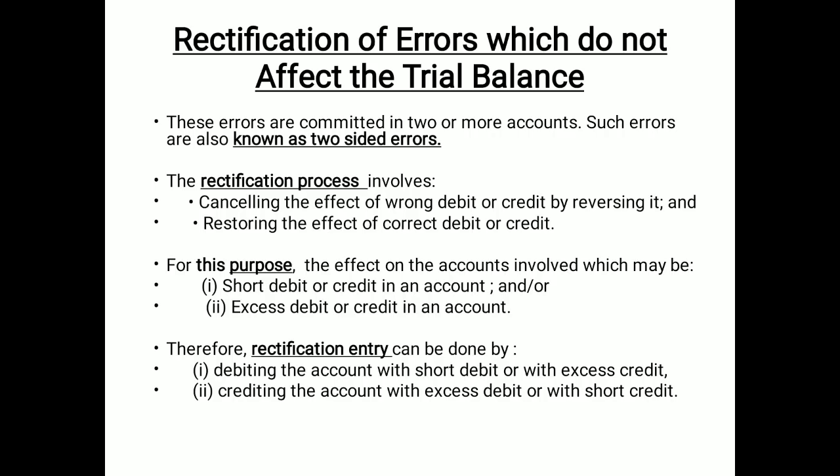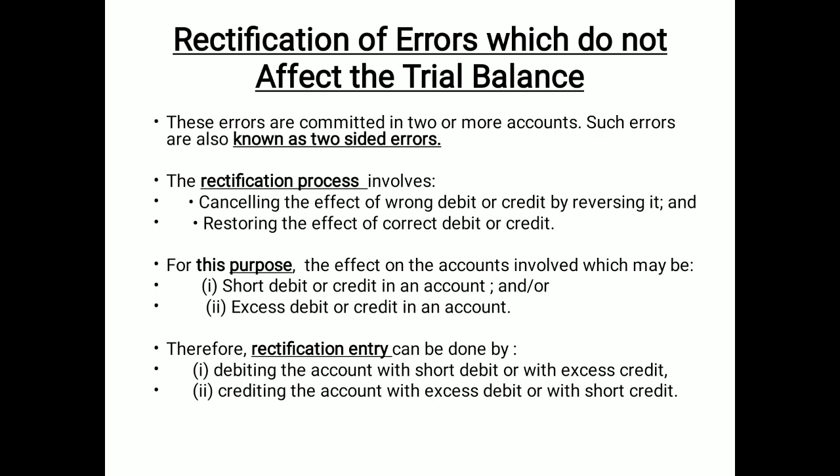Now, rectifying the errors which do not affect the trial balance. How to rectify them? Number one, these are called two-sided errors. When you pass a rectifying entry, the complete entry will be passed in place of the suspense account. Second is the rectification process.